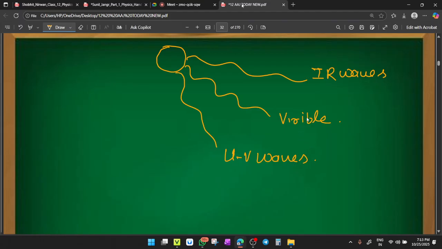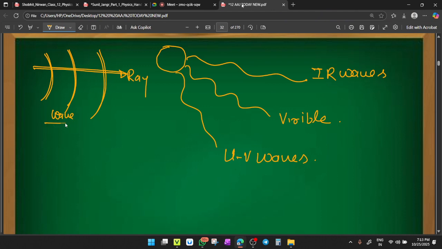All the waves come in the form of rays also, because the direction of a wave is called a ray. So when there is propagation of a wave, it is propagation of rays also. This is a ray, and these collections are called wave fronts.